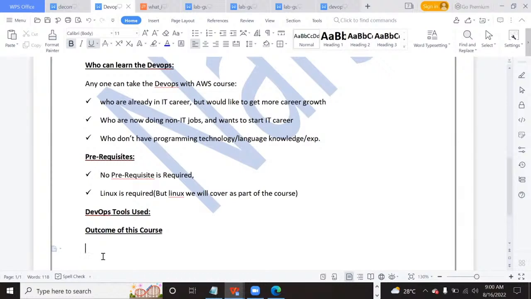And also we will see the expectation. What is the expectation goal of this course? That goal finally we need to achieve.